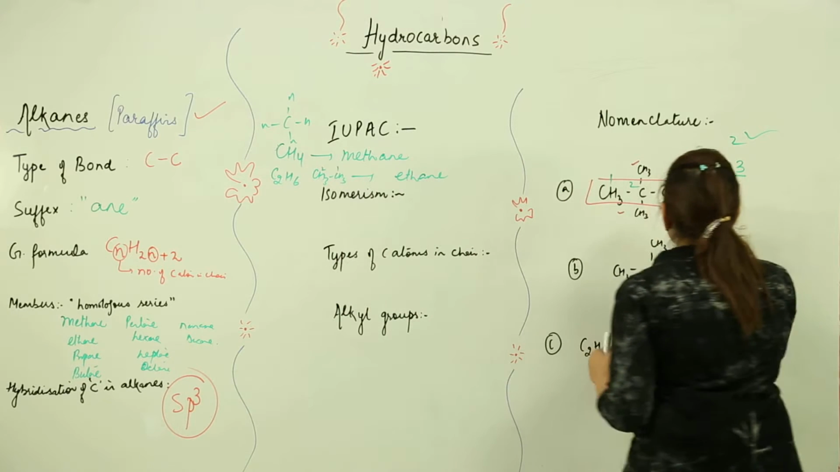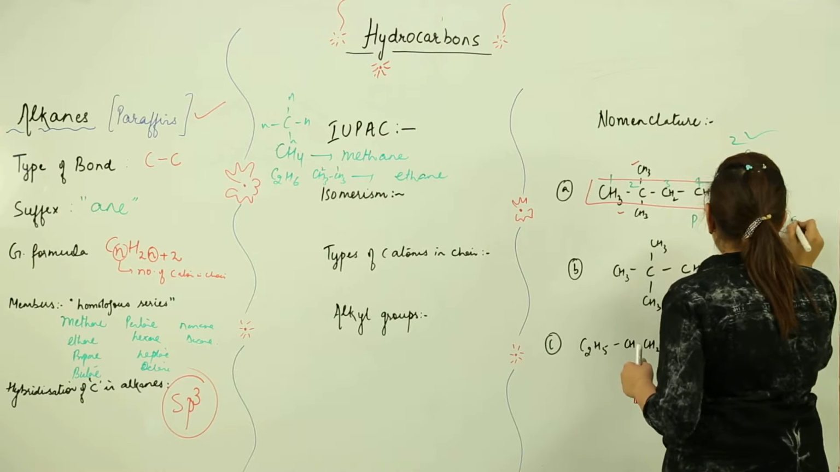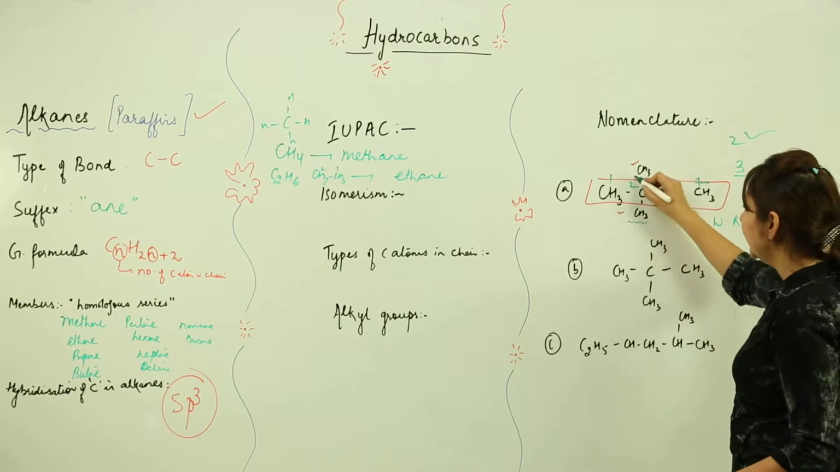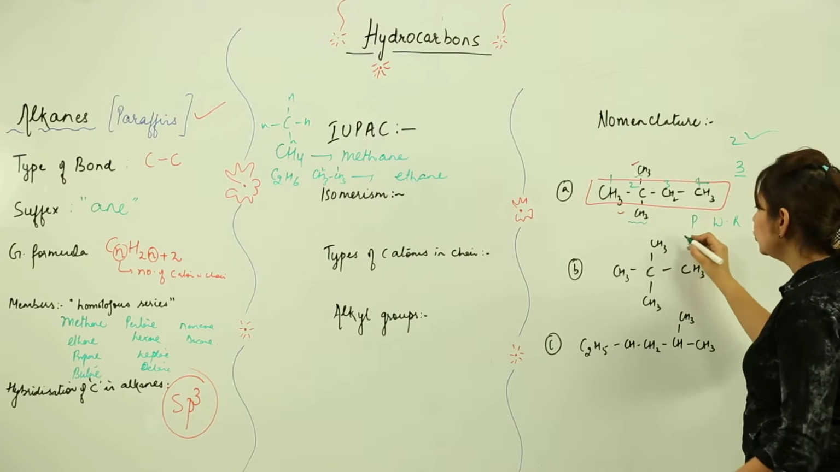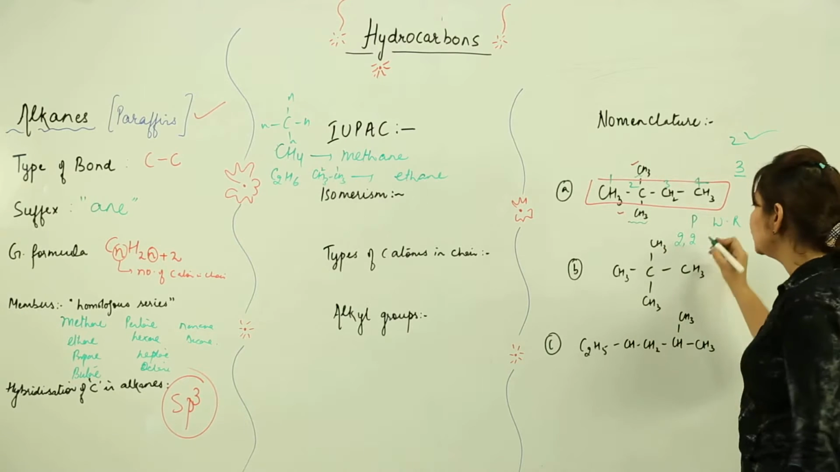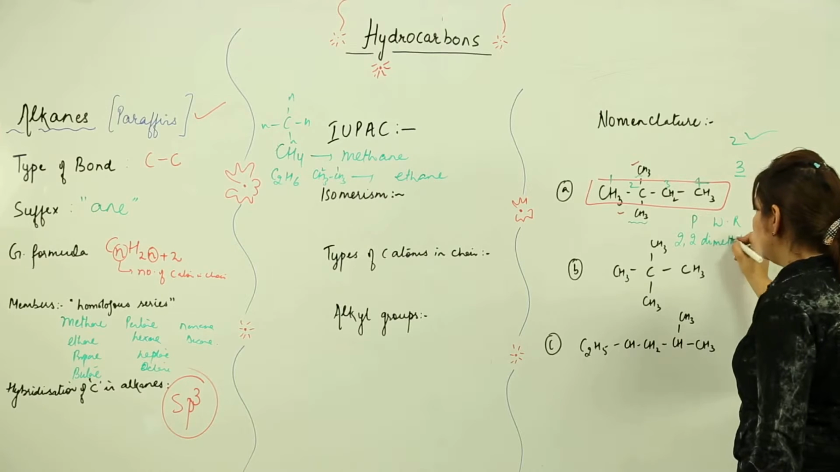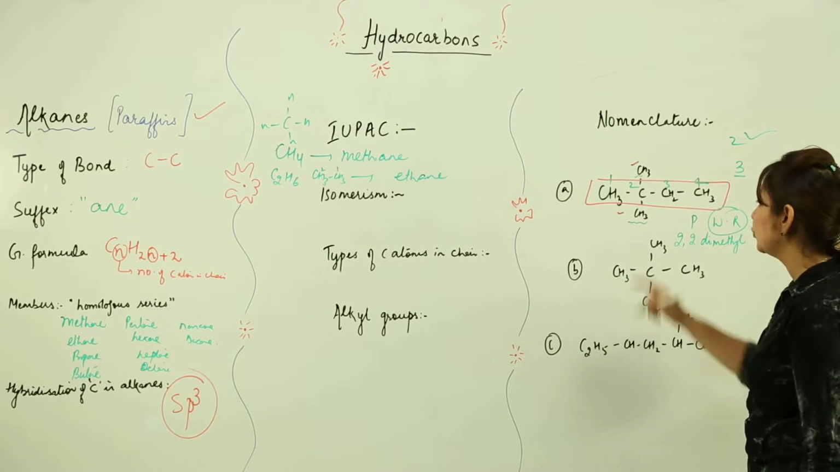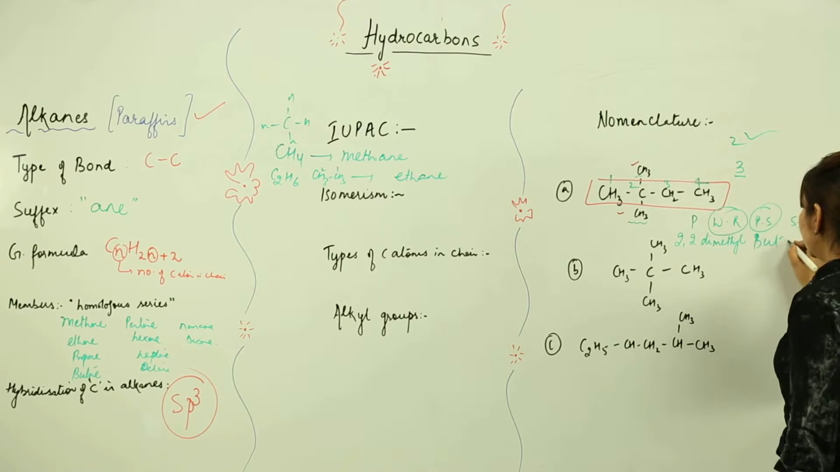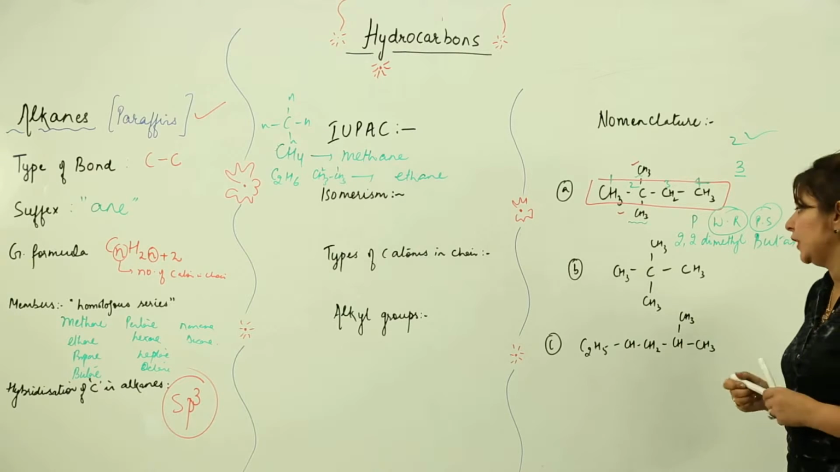Now I need to write the name. The order of writing the name is prefix, word root, primary suffix and secondary suffix. Here my prefix is CH3, CH3 at position 2. So I need to specify 2 twice, 2,2, because it is the same group, so I will prefix di, and this is the methyl group. So it is 2,2-dimethyl. Second is the word root, 1, 2, 3, 4, that means but, and the primary suffix indicating the single bond gives butane. So it is 2,2-dimethylbutane.